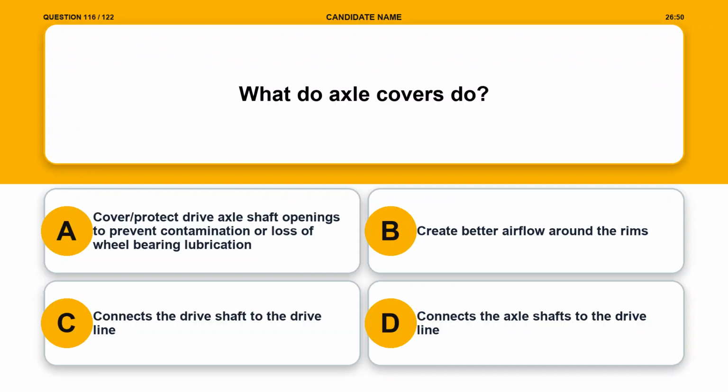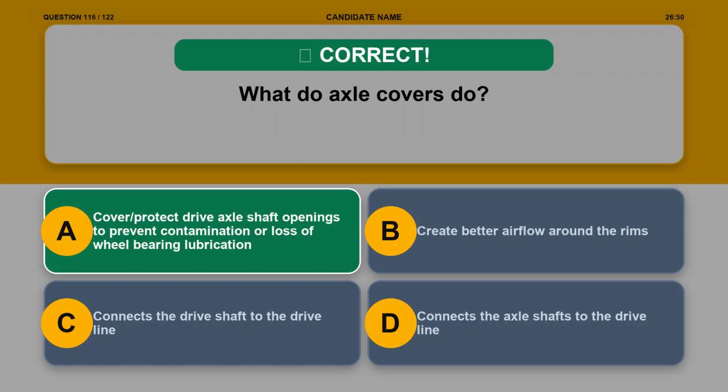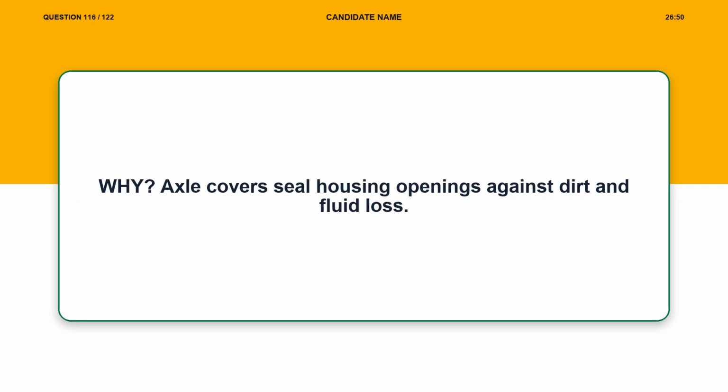Question 116. What do axle covers do? Option A, cover/protect drive axle shaft openings to prevent contamination or loss of wheel bearing lubrication. Option B, create better airflow around the rims. Option C, connects the drive shaft to the driveline. Option D, connects the axle shafts to the driveline. The correct answer is option A, cover/protect drive axle shaft openings to prevent contamination or loss of wheel bearing lubrication. Explanation. Axle covers seal housing openings against dirt and fluid loss.